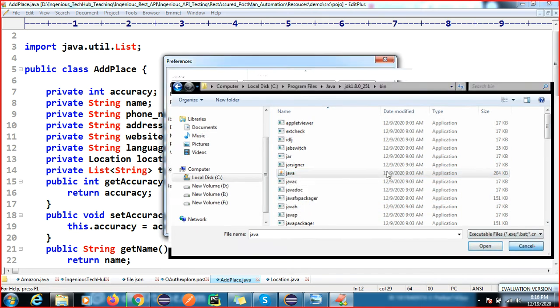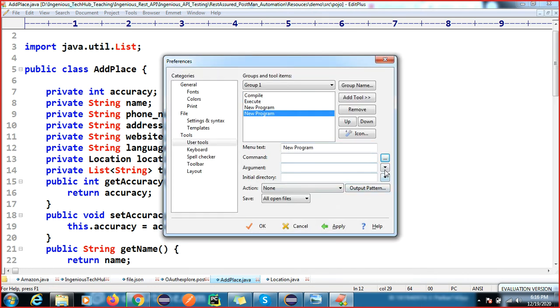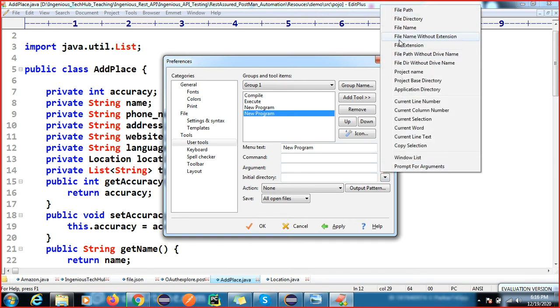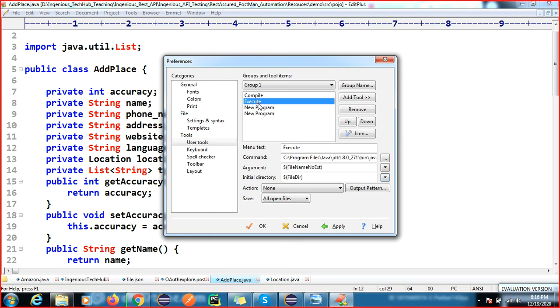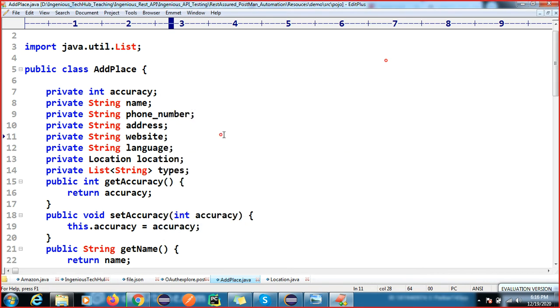Then open. Then again here you can select file name without extension, and here you can select the same file directory. I have done the same, but I think this will not work. But let me execute, because this is the old path I have given. So I will tell you. After that, click Apply.